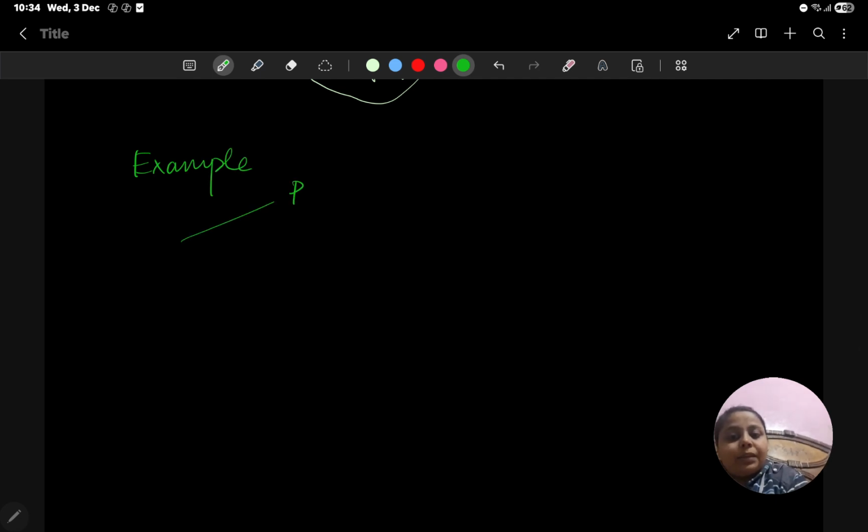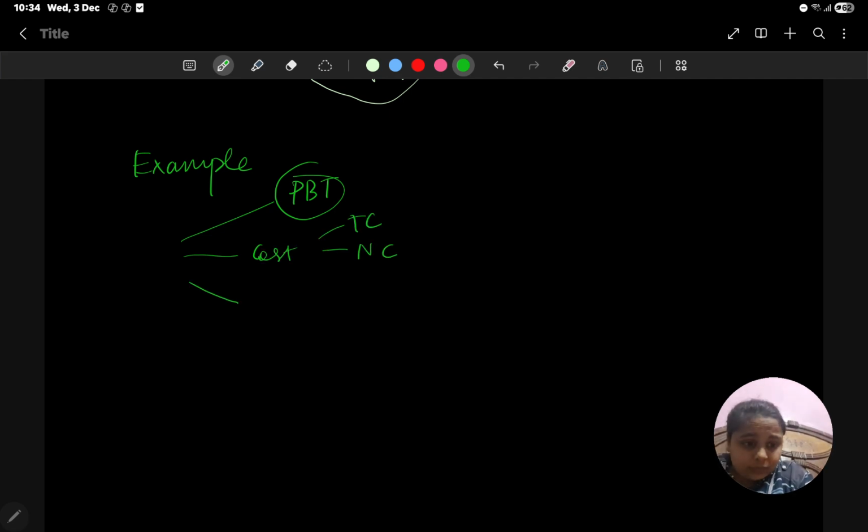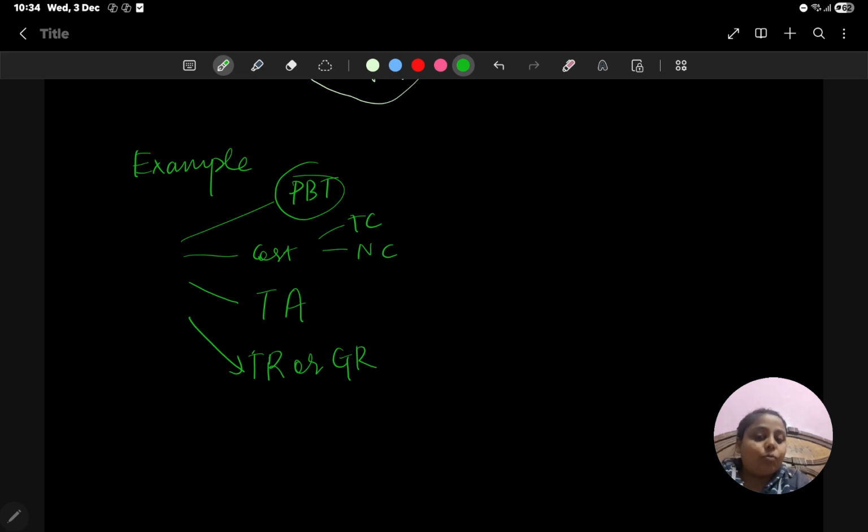If the entity is profit oriented, then we use PBT. If the entity is government based, then we can use cost, that is total cost or net cost. If the entity is an asset custodian, then we use total assets. And if the PBT is volatile, then we use total revenue or gross profit, not gross receipt. Okay, so this is all for SA 320.